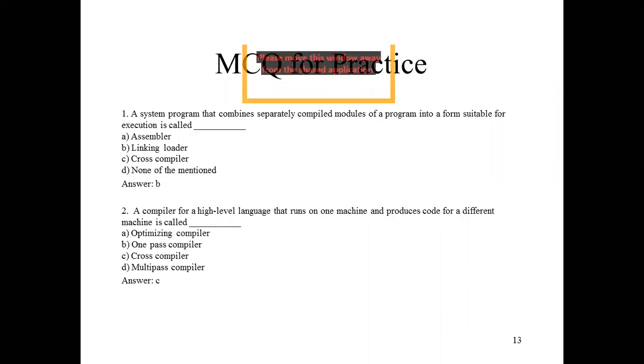Another question: a compiler for a high level language that runs on one machine and produces code for a different machine is called what? The cross compiler. So this is called the cross compiler.